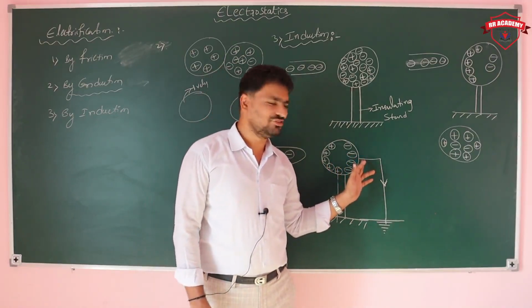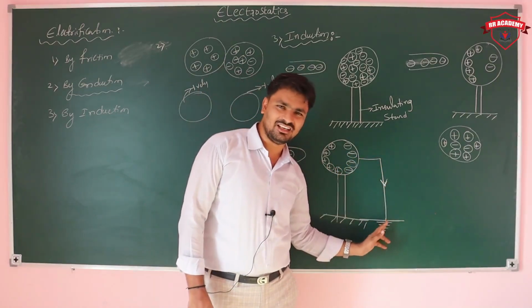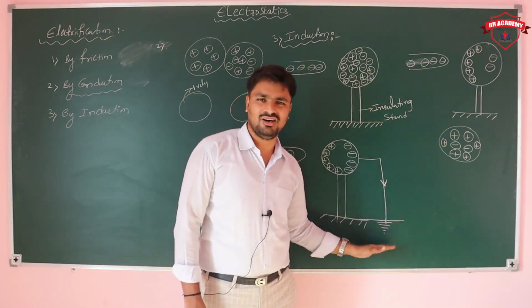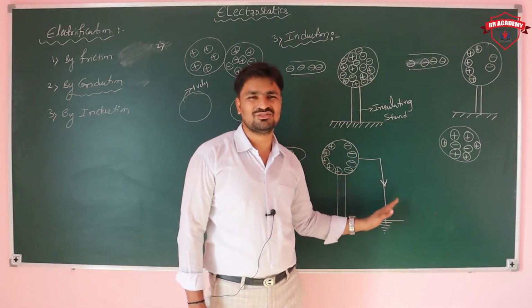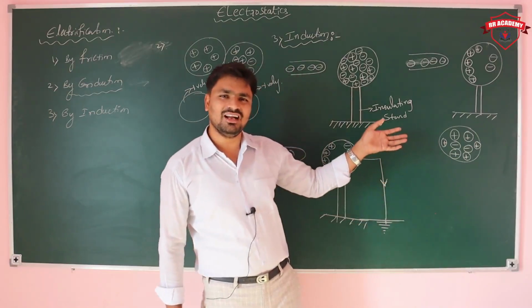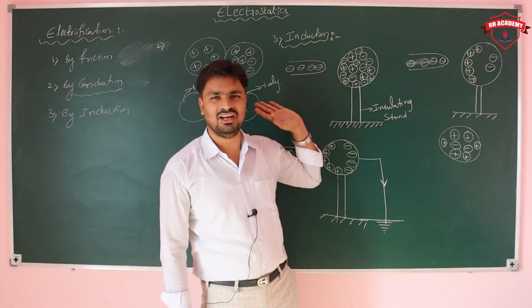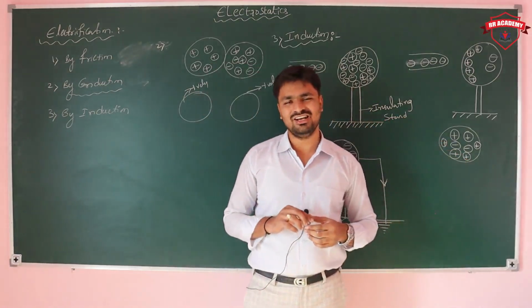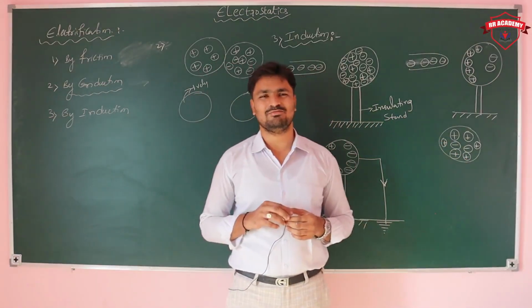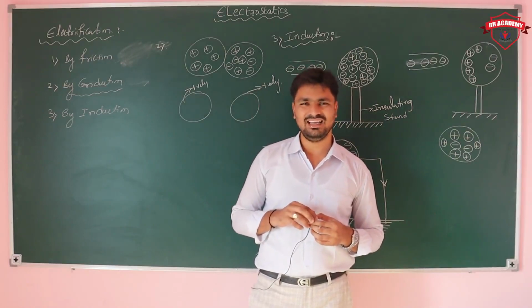Due to the induction, and after the connection of earthing, the electrons are transferred to the earth. Then after removing the earthing and taking the negative body away, the charges are equally distributed. This process we call electrification by induction.